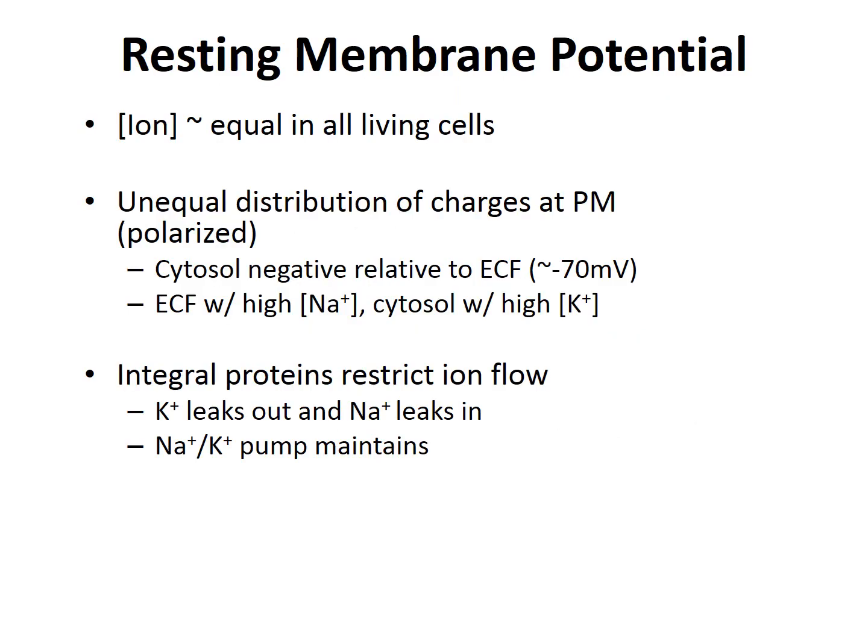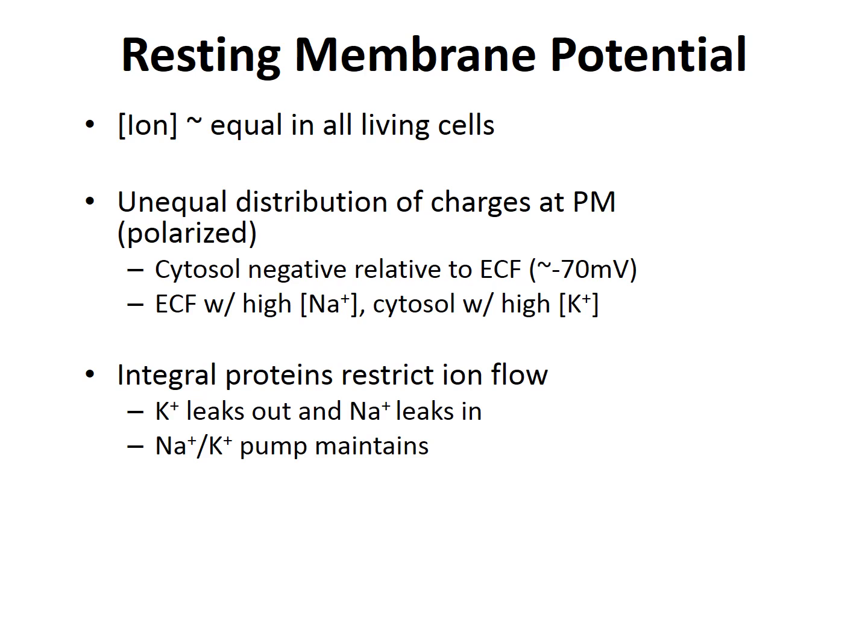The resting membrane potential refers to when the cell membrane is polarized. The resting membrane potential exists only across the membrane. That is, there is a bulk of solutions inside and outside the cell that are electrically neutral. The resting membrane potential in neurons is approximately minus 70 millivolts. The inside of the neuron's membrane is negatively charged, while the outside of the neuron's membrane is positively charged.